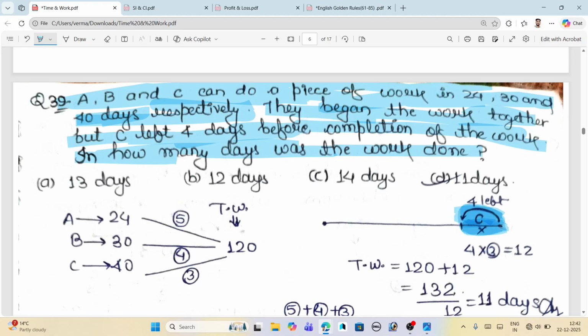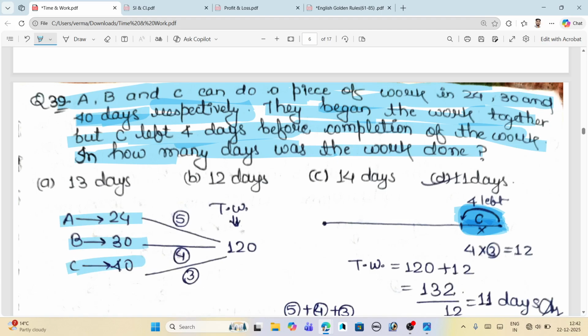Then how much work can C do? C works at its efficiency. What is the efficiency of C? We will find it. Now the number of days, 4, is given here. We will find the total work C has to do, or that C left. So A does the work in 24 days, B does the work in 30 days, and C does the work in 40 days.